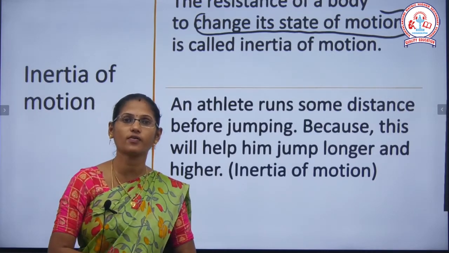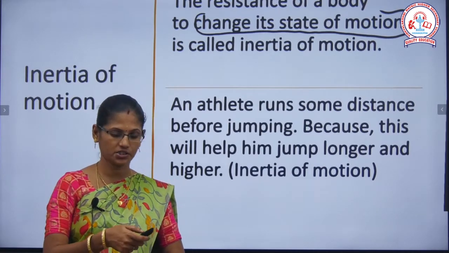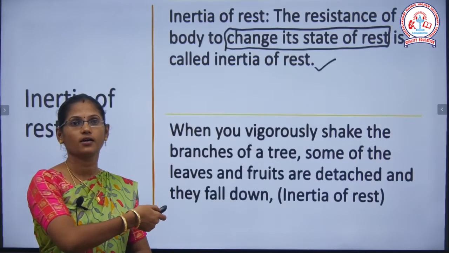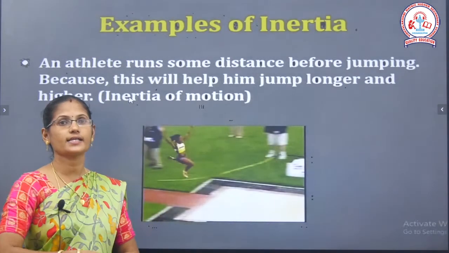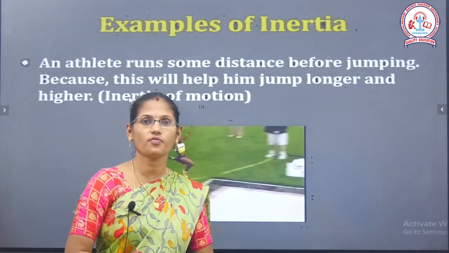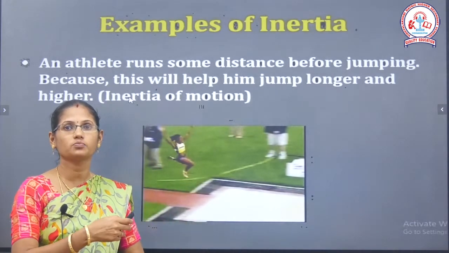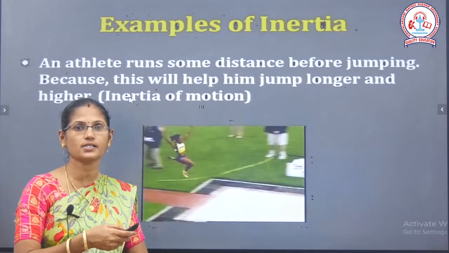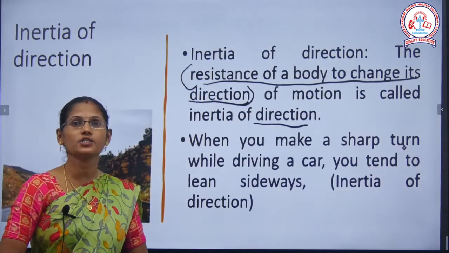So this is inertia of motion. This is an example for inertia of motion. Athletes run some distance before jumping and jump longer and higher, which is helped by inertia of motion.